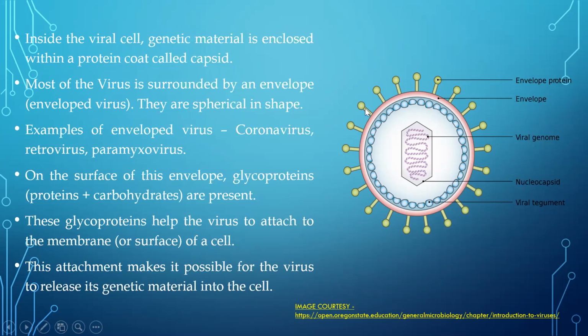So even coronavirus has the same structure. The coronavirus is going to have all these structures on the surface, which make them attach to a particular cell, and they can start causing infection. This attachment is important so that they can penetrate the genetic material inside the cell. Then the whole process of infection is going to start. We will discuss it in the coming slides.